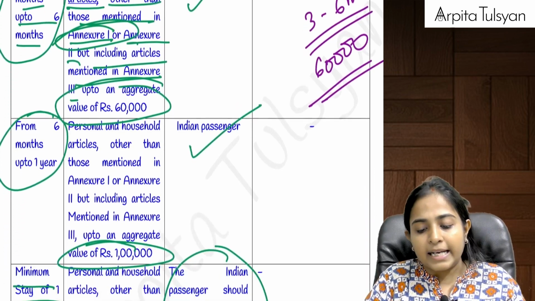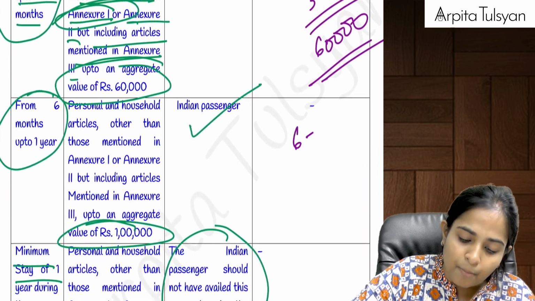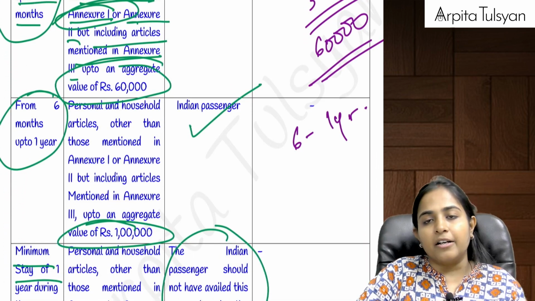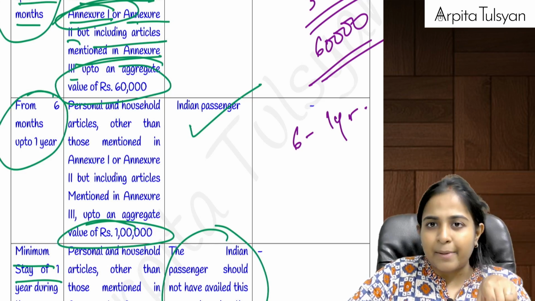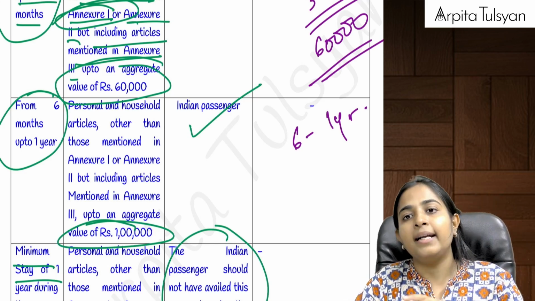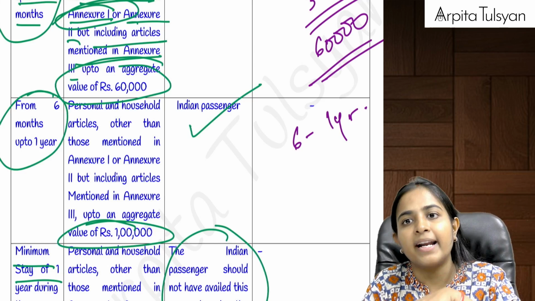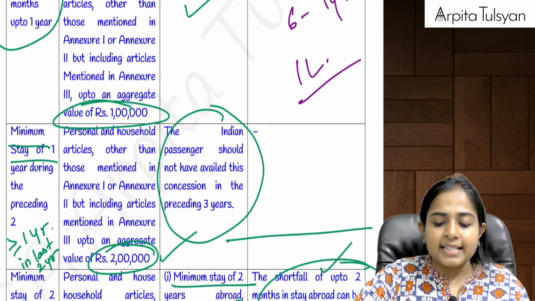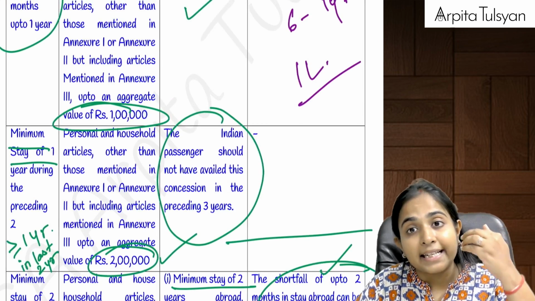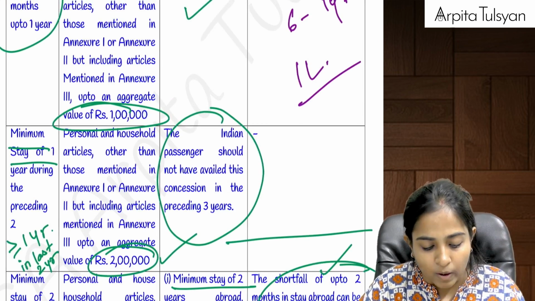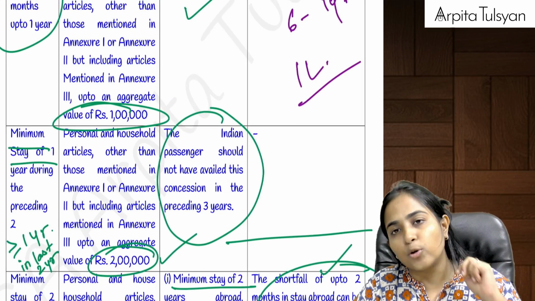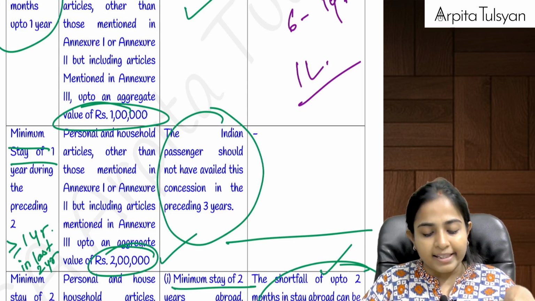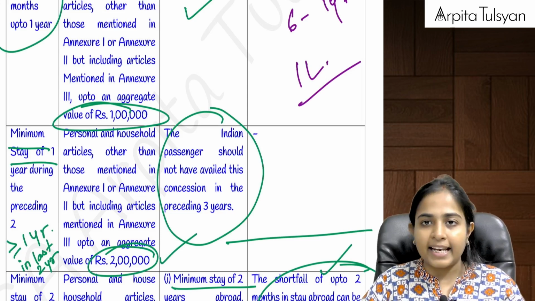Okay, then similarly, if there is an Indian passenger who has stayed abroad for 6 months to 1 year, then that person can bring the same thing, personal items, household items, other than those mentioned in Annexure 1 and 2, but including those mentioned in Annexure 3, up to rupees 1 lakh. Then someone has stayed outside India for a period of at least 1 year. Then in such cases up to 2 lakhs, provided he has not availed this concession in the last 3 years.